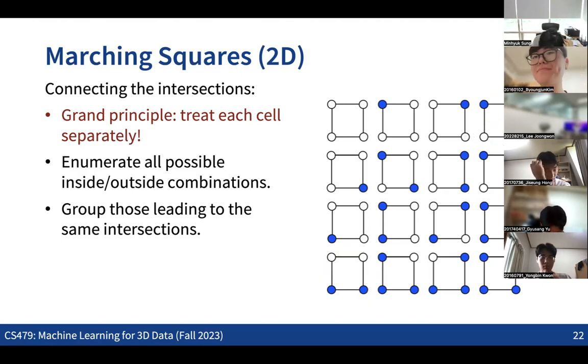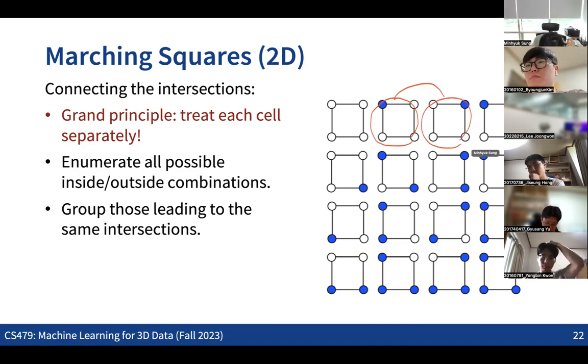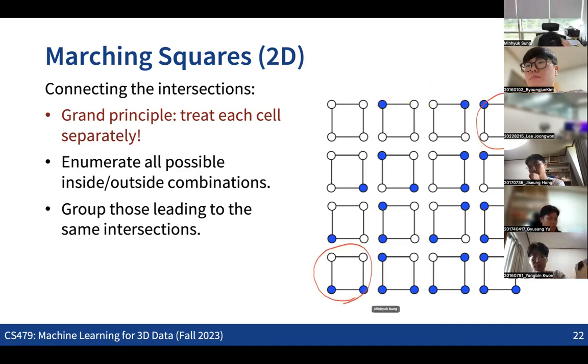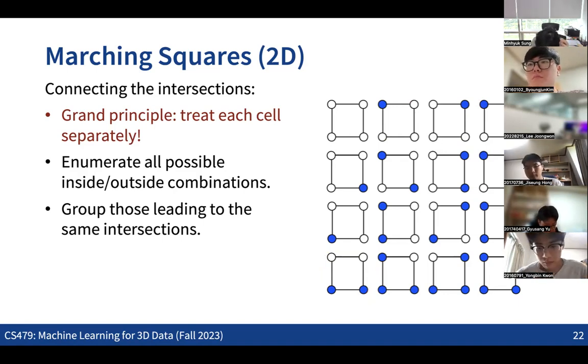So if we group all these equivariant cases after the rotation, for example, these two are equivariant cases, and also these two are equivariant cases, how many groups are we going to see after grouping all these cases? Can you guess?